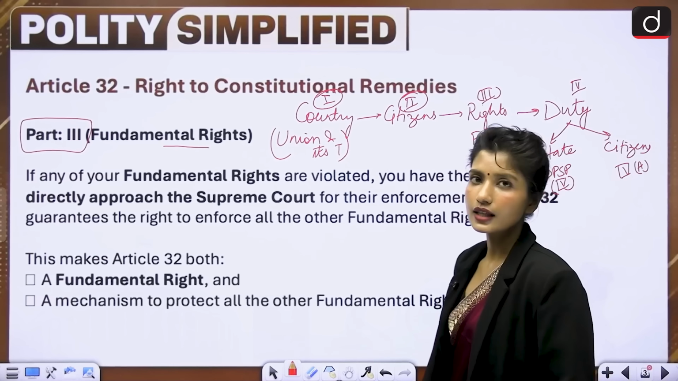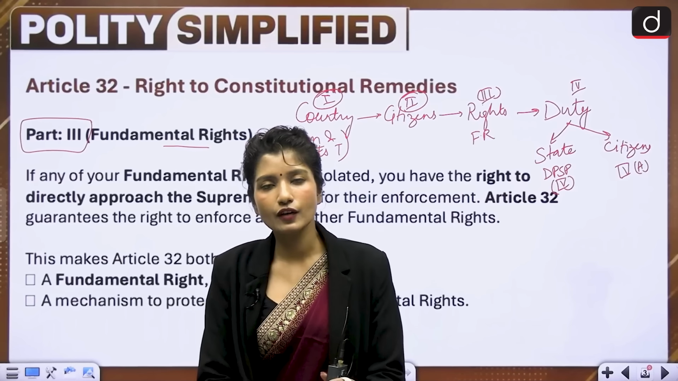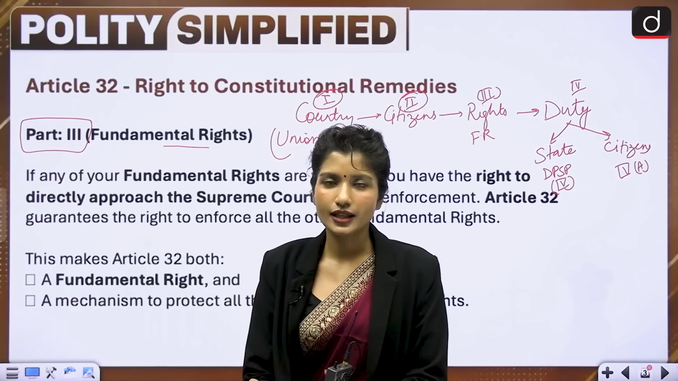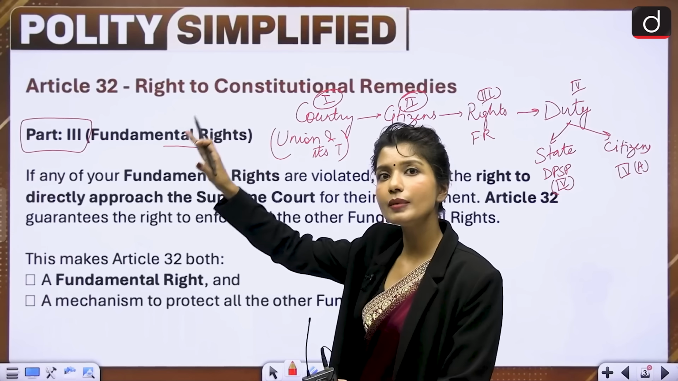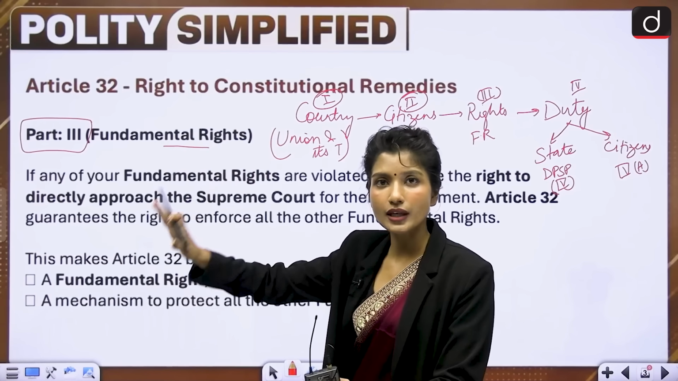So in the part 3rd, there is fundamental rights, and Article 32, that is right to constitutional remedies, it's itself a fundamental right. Now see, no matter how many rights you have been given, if there is no way to enforce them, they merely become promises. They are just promises, and promises can be broken. So this Article 32 becomes extremely important because it makes sure that other fundamental rights are enforced. They are not just promises, they are actually meaningful.